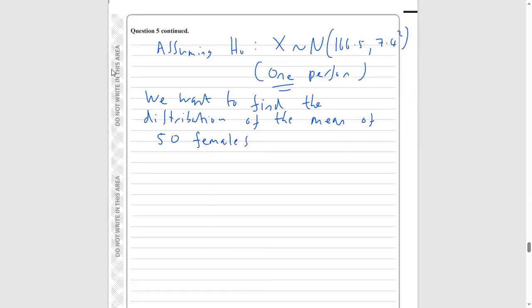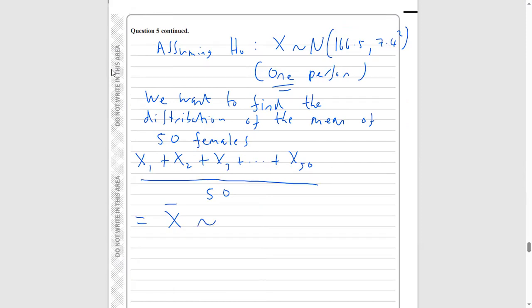So you've got one female, which I'll call X1, another female X2, another female X3, up to our 50th one, and we're going to divide all of that by 50. I'm going to call this distribution X bar, the capital X bar distribution. So we add up our 50 females and divide by 50. What is the distribution for this?